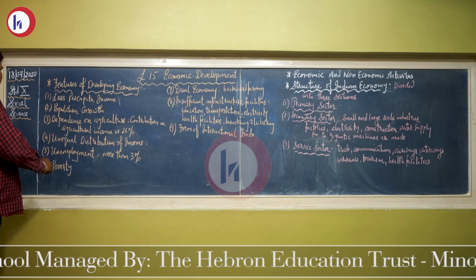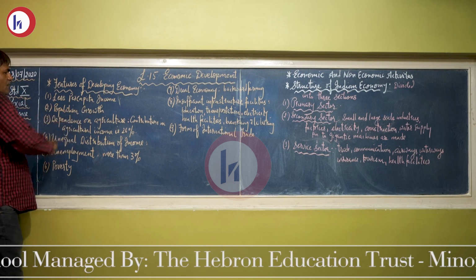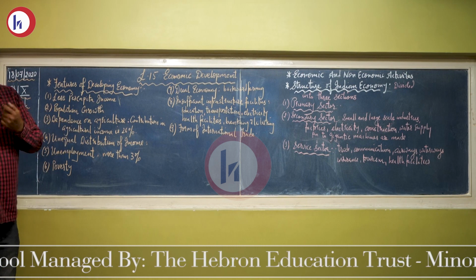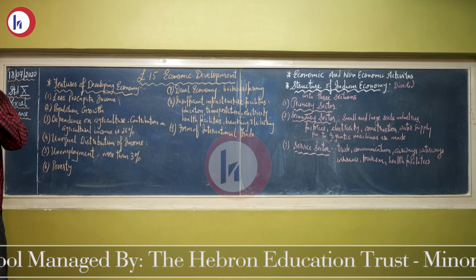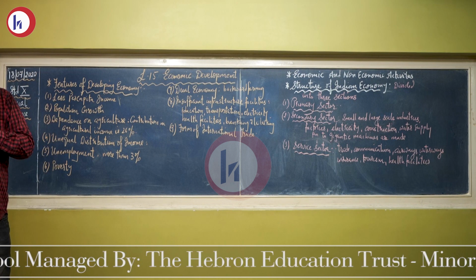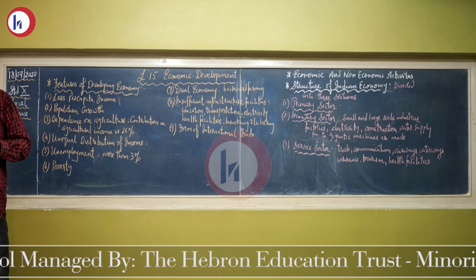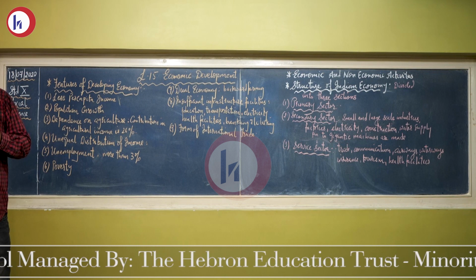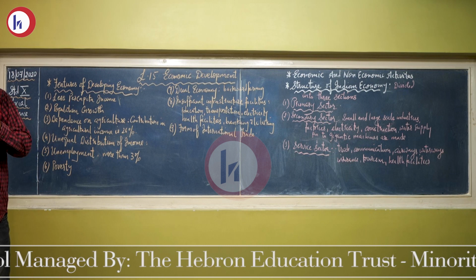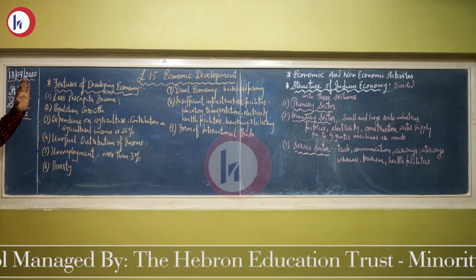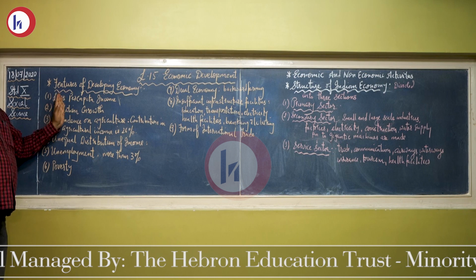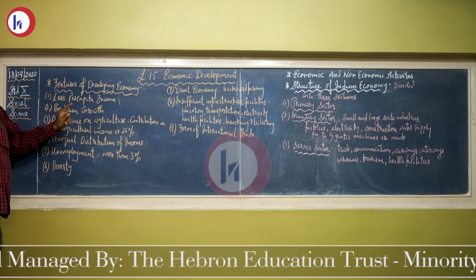My second point is population growth. The growth rate of population in developing countries is 2% or more. On one side, the per capita income is less.